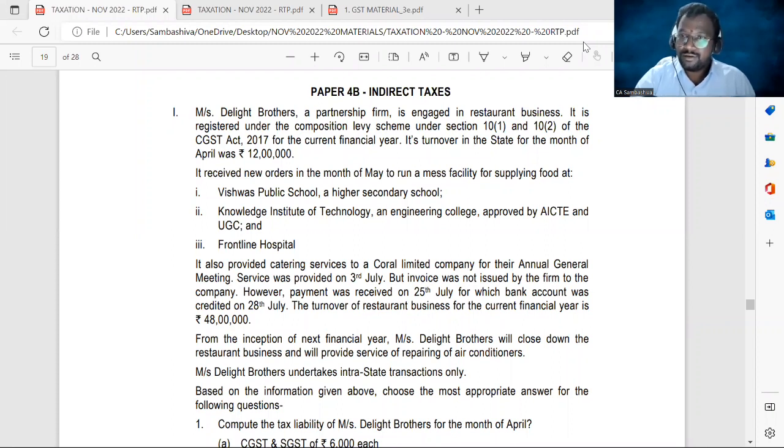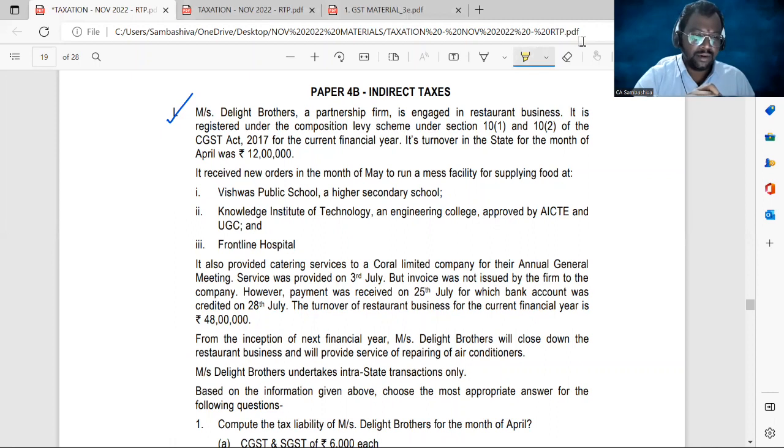In the last session, we completed the RTP discussion of income tax, which is applicable for November 2022. Now, in this session, let us discuss the RTP discussion of GST, November 2022. So let's go with the first question.